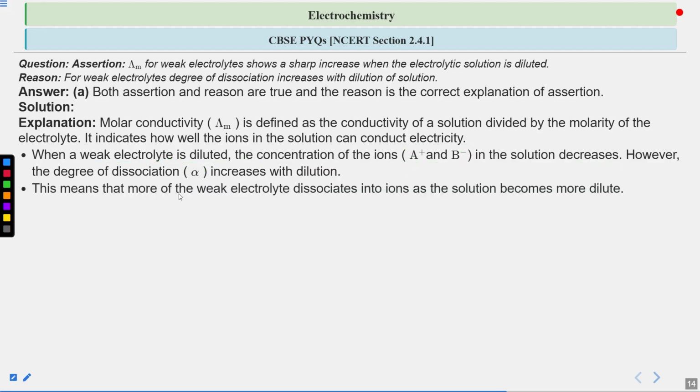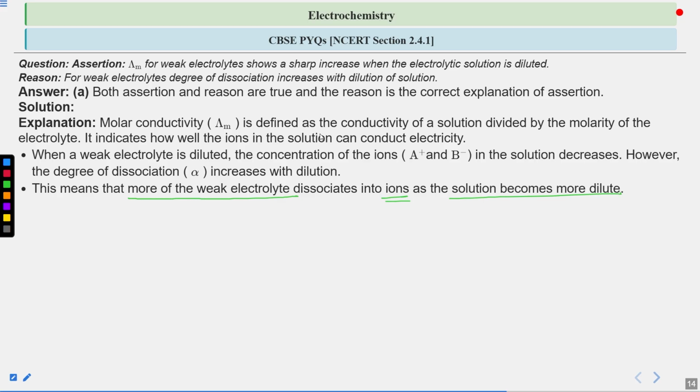This means that more of the weak electrolyte dissociates into ions as the solution becomes more dilute, right? As much as you dilute the weak electrolyte solution, the more weak electrolyte will dissociate into different ions.